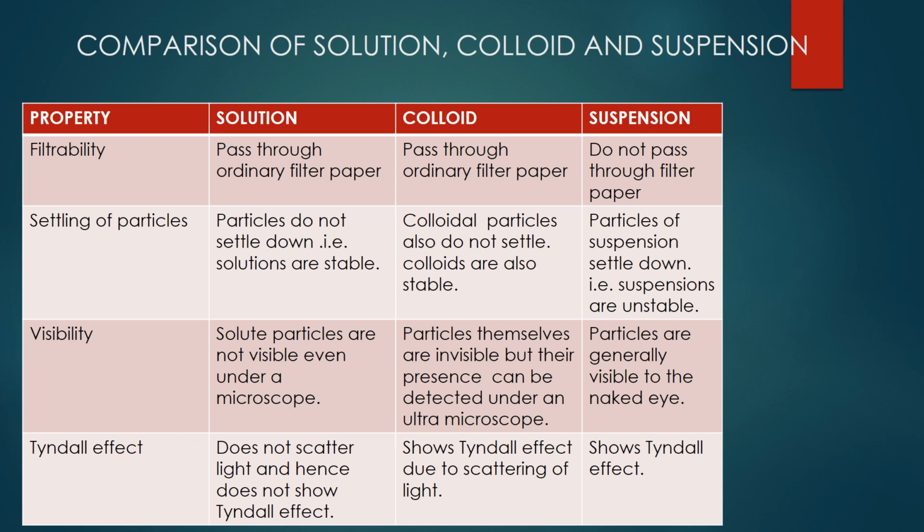Next property, filterability. If you filter solution, colloid, suspension, what happens? Solution passes through ordinary filter paper. Colloid passes through ordinary filter paper. But suspension does not pass through the filter paper. Coming to the next property, settling of particles. Solutions and colloids are stable because particles of solution and colloid do not settle down. But coming to the suspension, they are unstable because particles of suspension settle down.